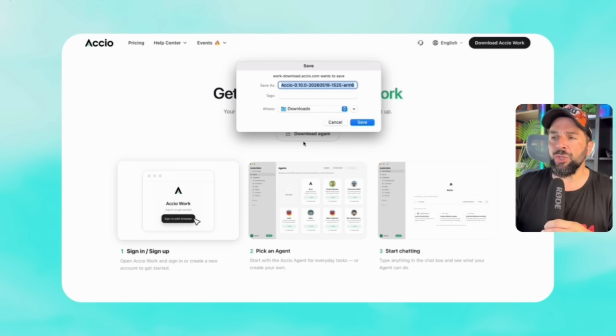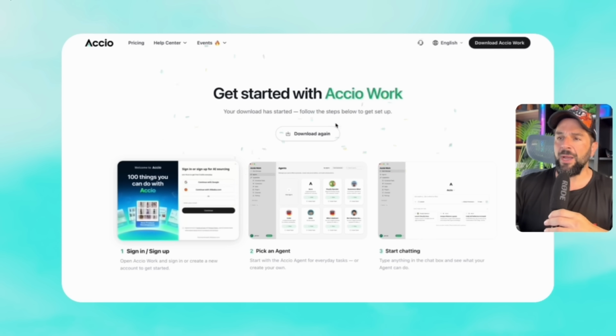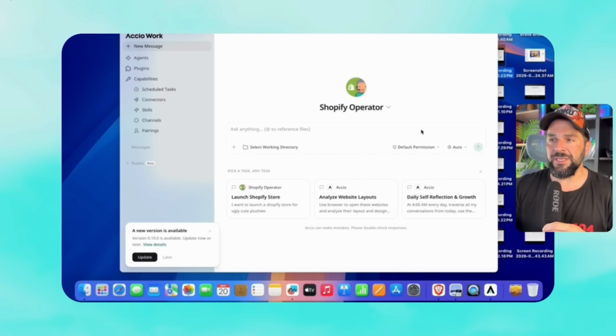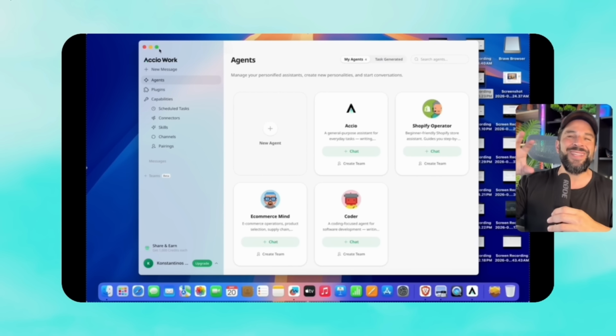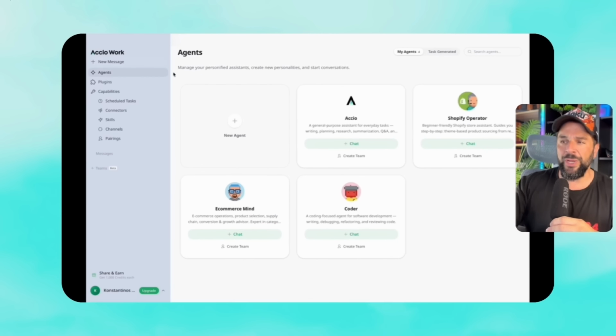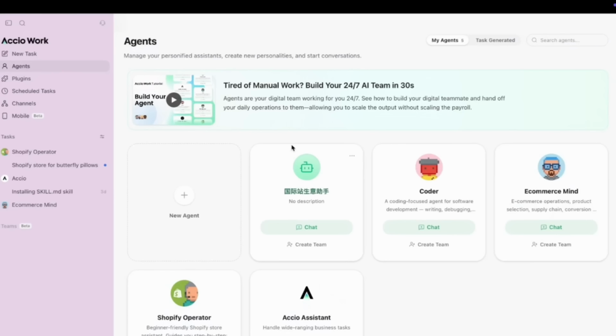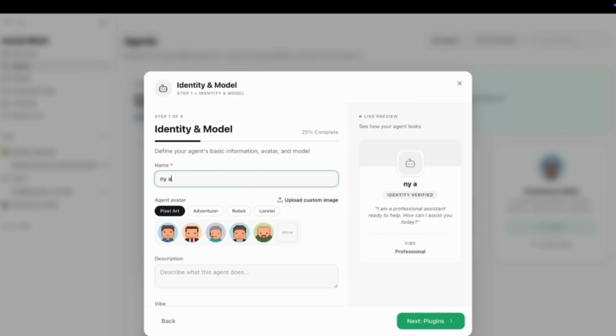I will install it in my laptop. You can do that for Mac or PC right here. And now you have your interface. You have the pre-built agents like Accio, the Shopify operator, e-commerce mind that actually does the research that we're going to start doing in a few minutes, Coder in order to build your own apps and your own websites, and so many others. Even create your own agents from zero.